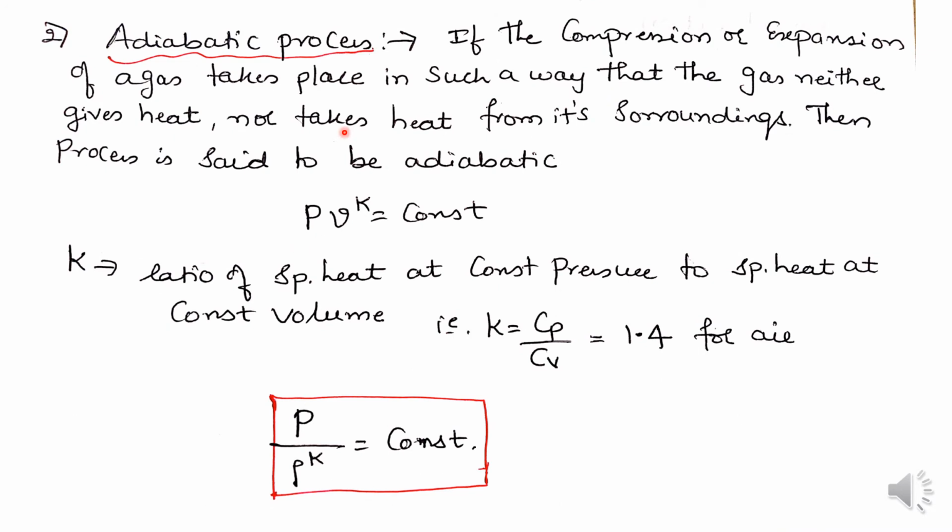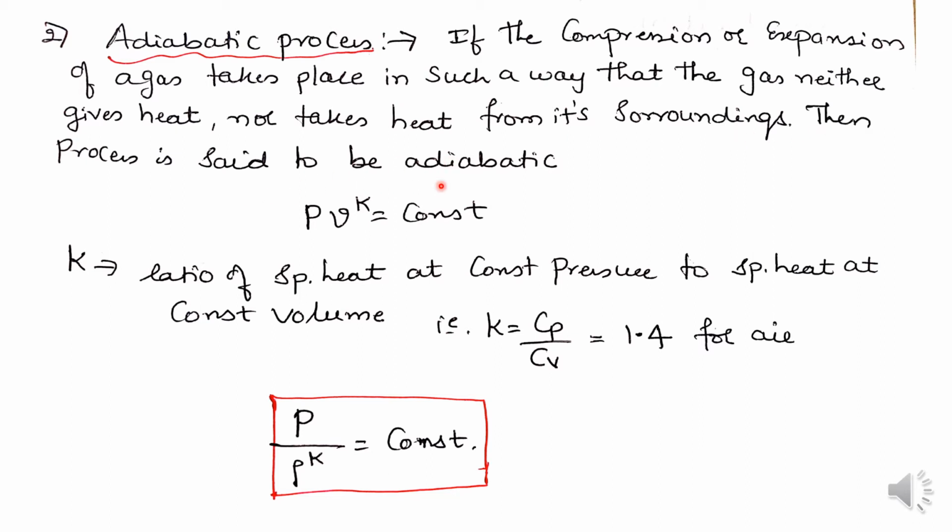Adiabatic process. If the compression or the expansion of a gas takes place in such a way that the gas neither gives heat to nor takes heat from its surroundings, then that process is said to be adiabatic. So adiabatic process means there is no heat going into the system and no heat given out from the system. Such a process is said to be an adiabatic process.